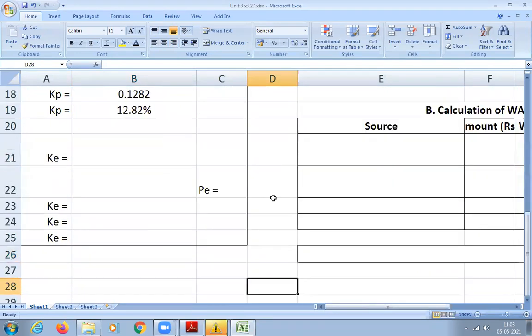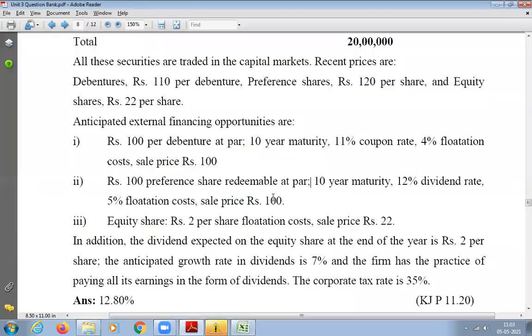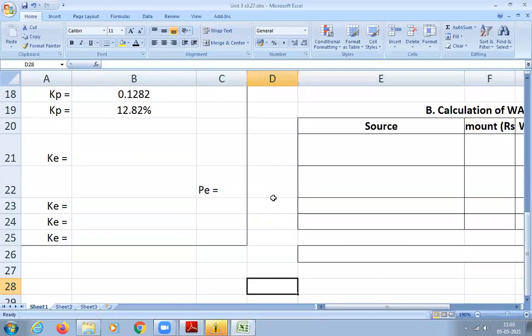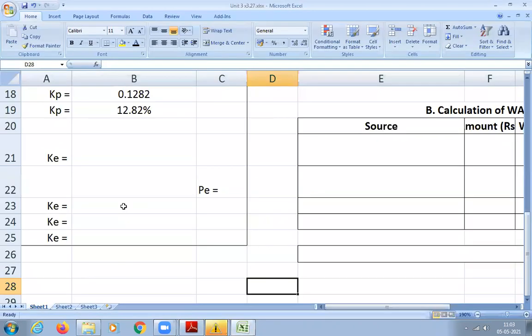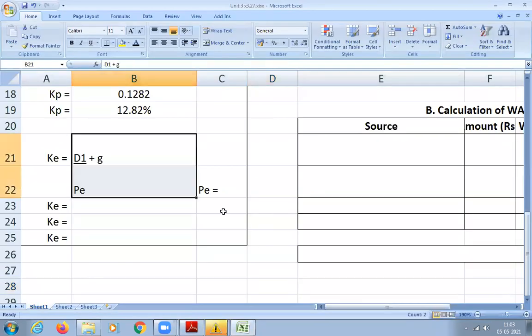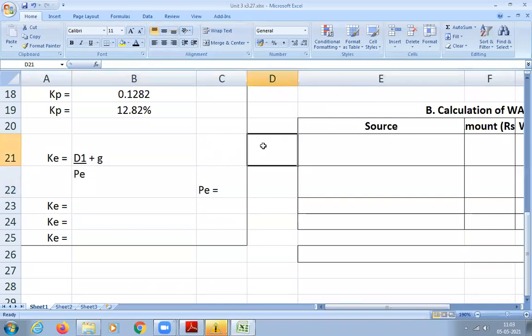Next is KE. What formula are we going to use for KE? By looking at the data, what have they given? So D1 plus P plus G. We're going to use D1 divided by PE plus G. Correct, students?